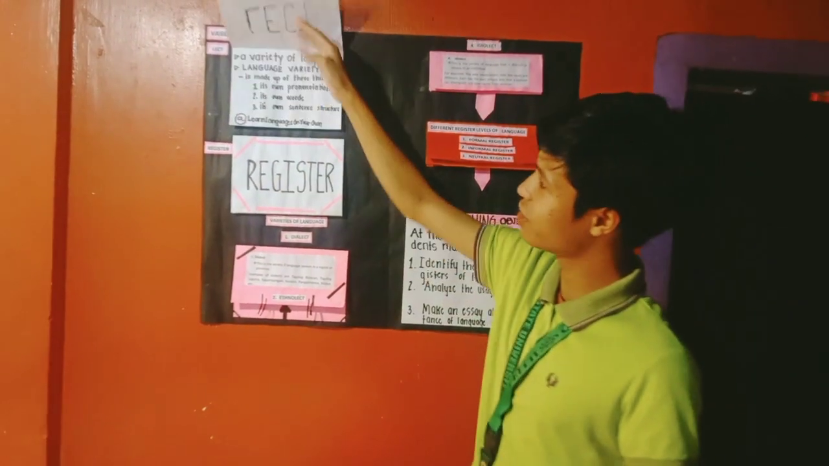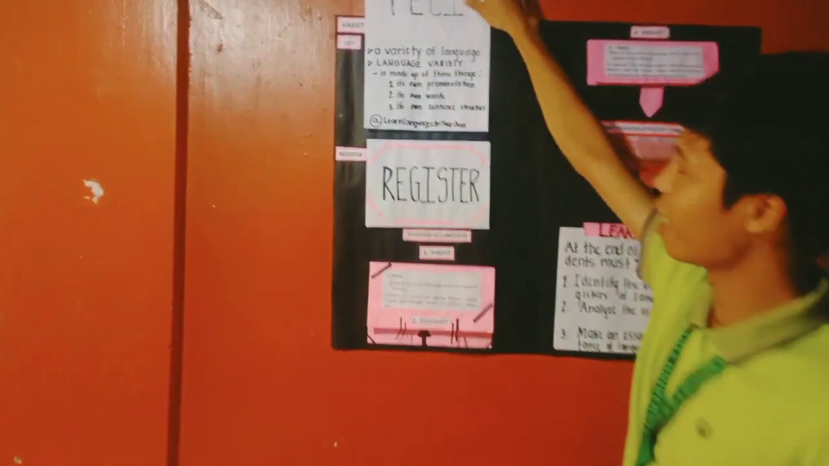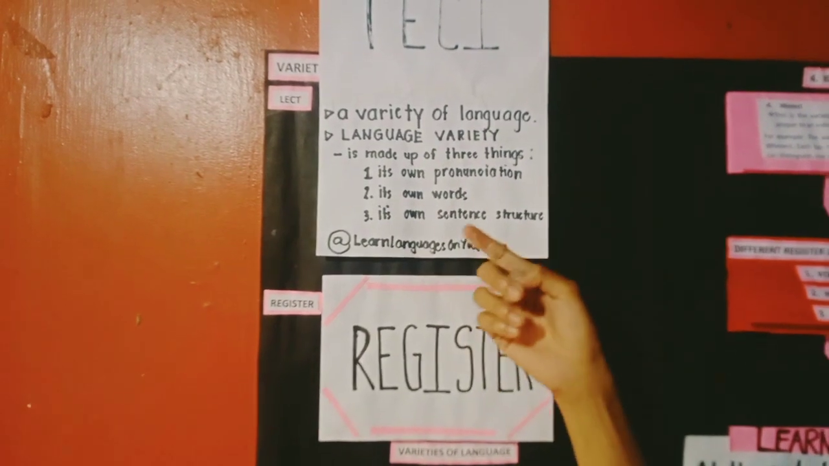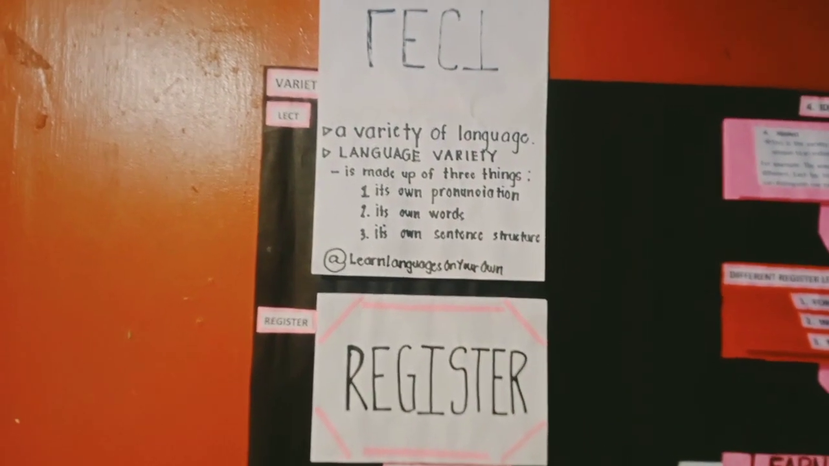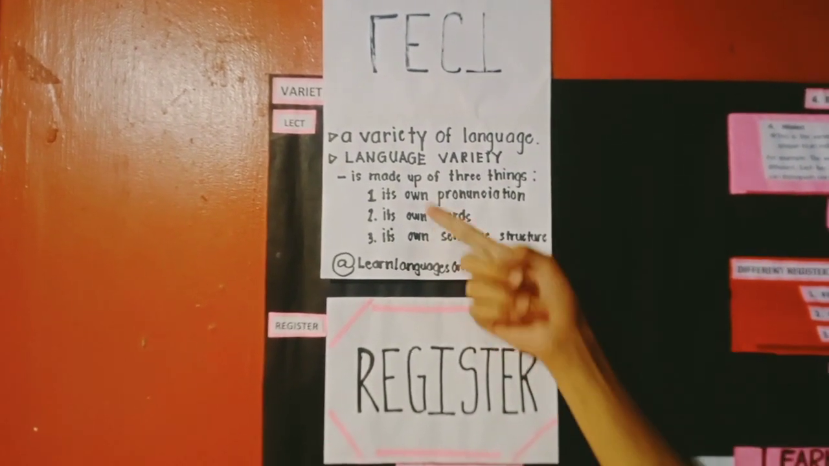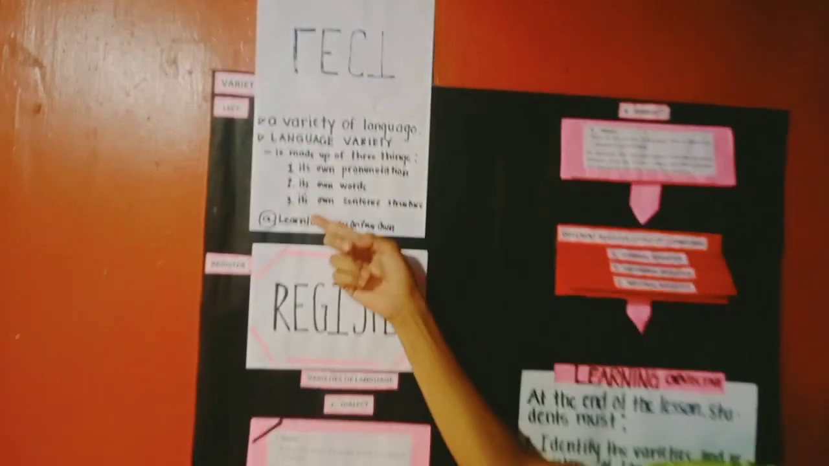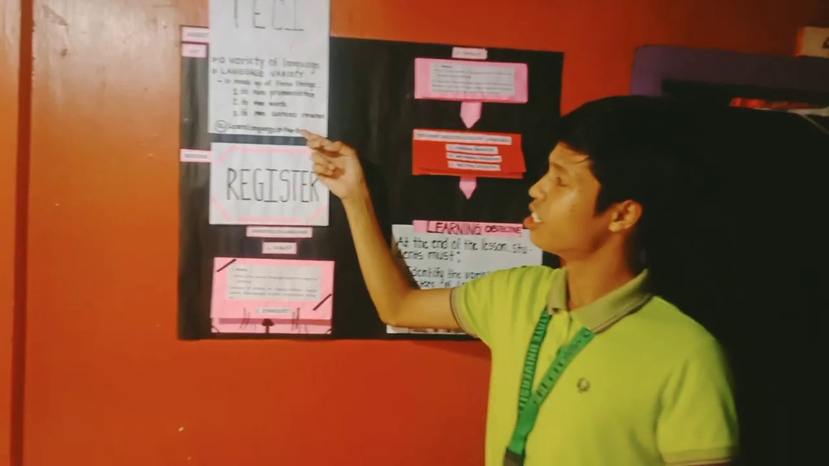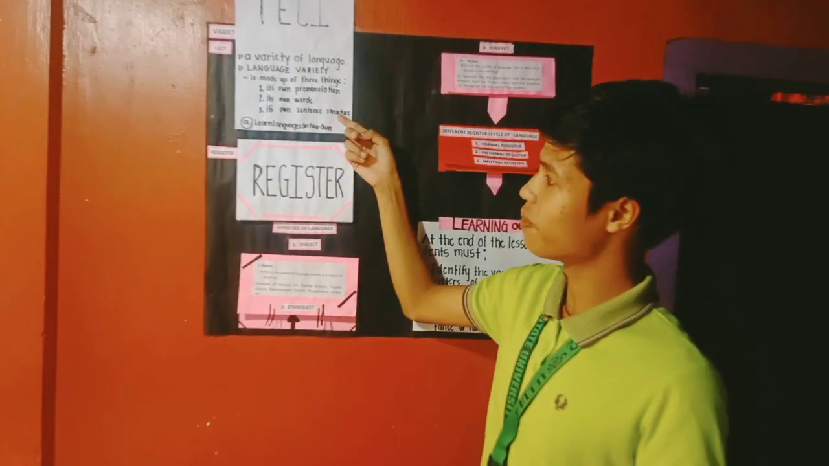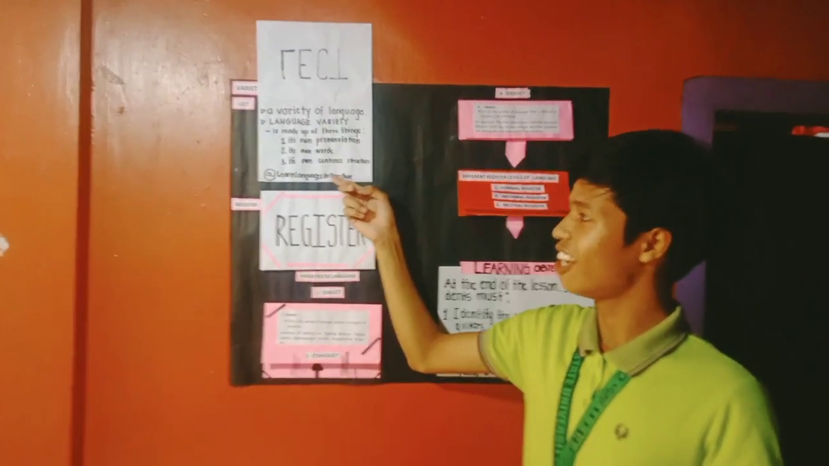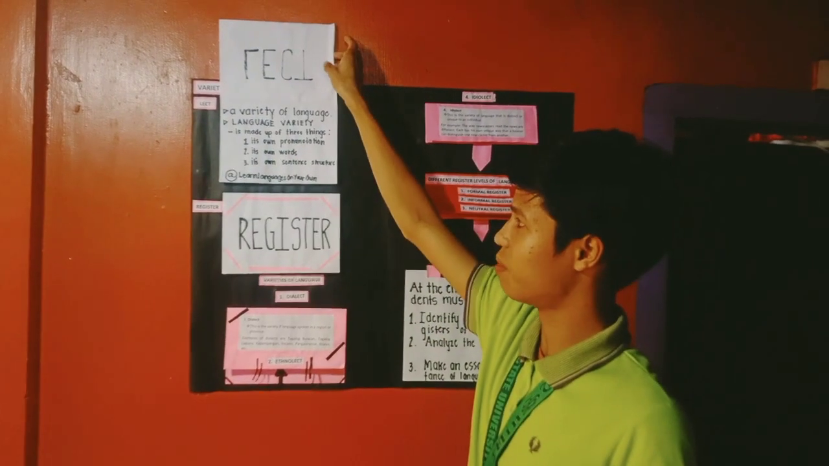Let's define a variety of language. A language variety is made up of three things. First, its own pronunciation. Second, its own words. Third, its own structure. This is retrieved from learnlanguageonyourown.com.